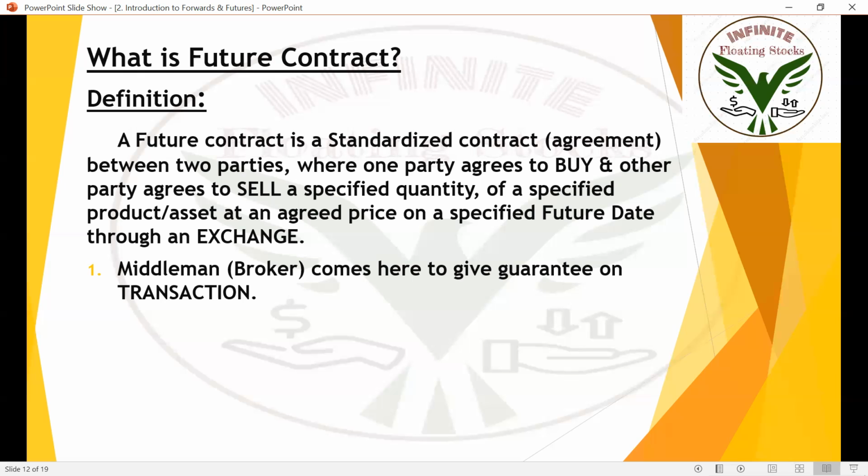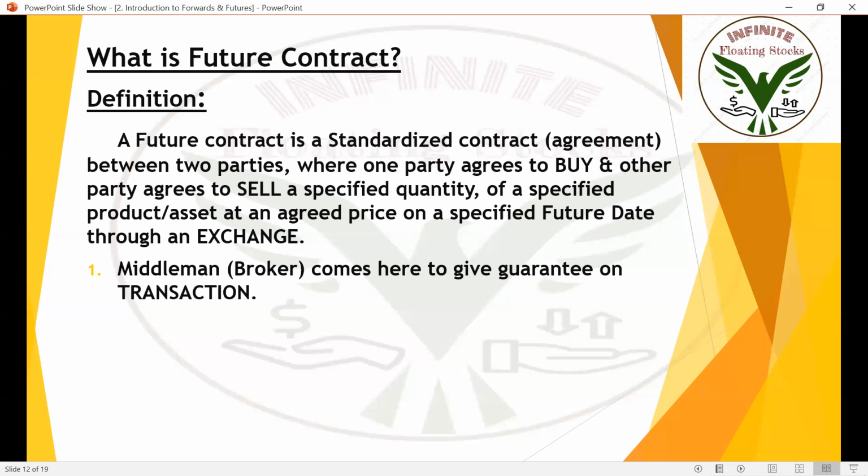In the previous example, the agreed price is 5,000 rupees. Hope you remember. Okay. On a specified future date. In our previous example, the specified future date is 31st December. Okay. Through an exchange. This is an important line. Through an exchange, nothing but there will be a broker in a futures contract. In a forward contract, there won't be any broker, one-to-one transactions, no middlemen, no one. But in a futures contract, there will be a middleman.